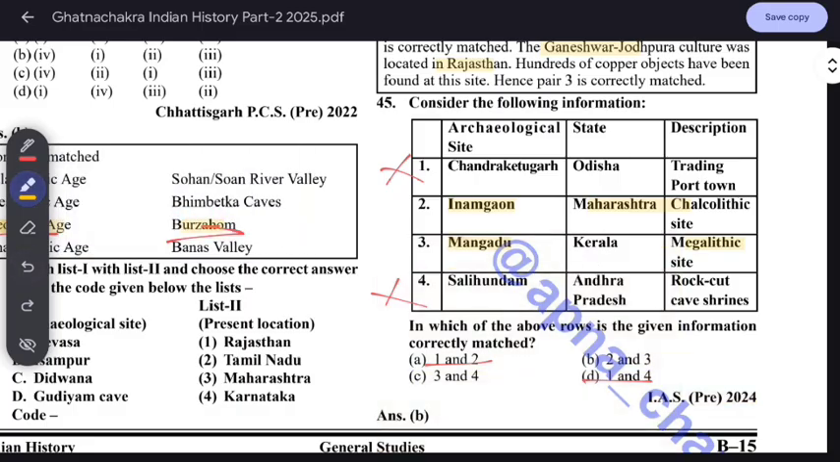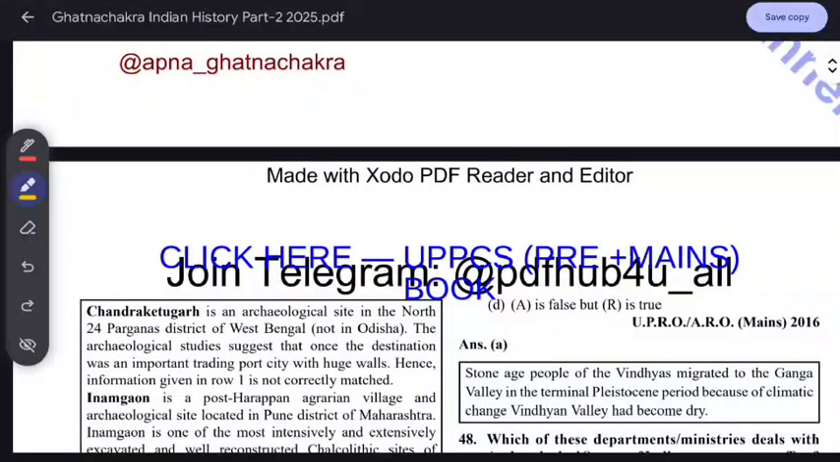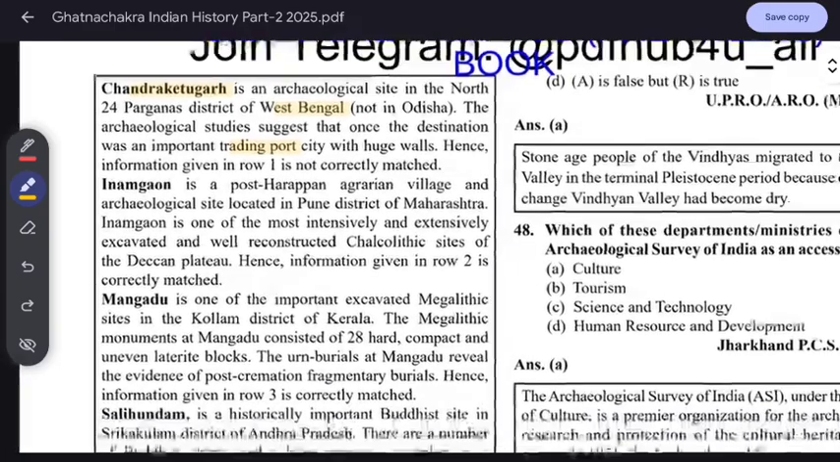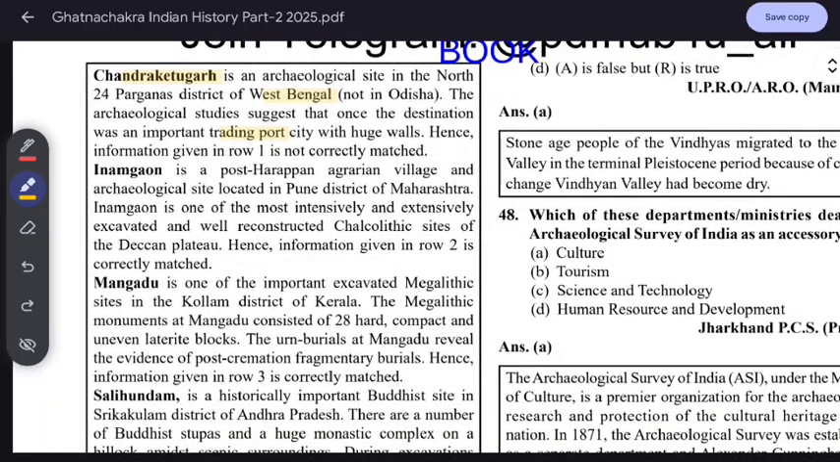So here Chandraketugarh is located in West Bengal, and it's not in Odisha. The study suggests that it was once an important trading port, famous for its huge walls. And Inamgaon is a pre-Harappan agrarian village located in Maharashtra.